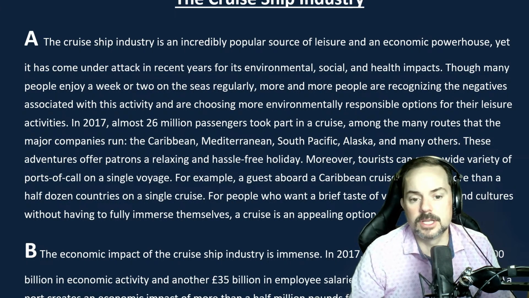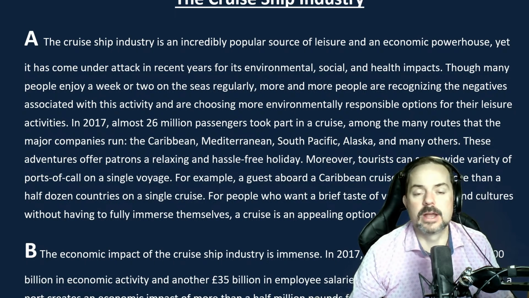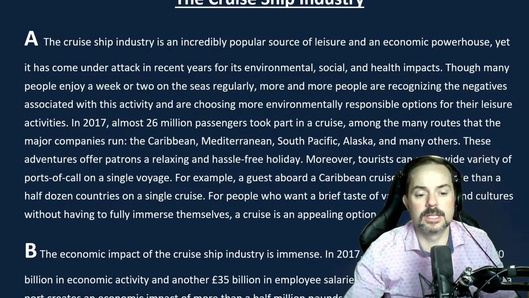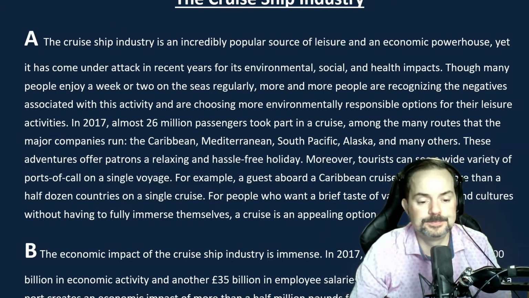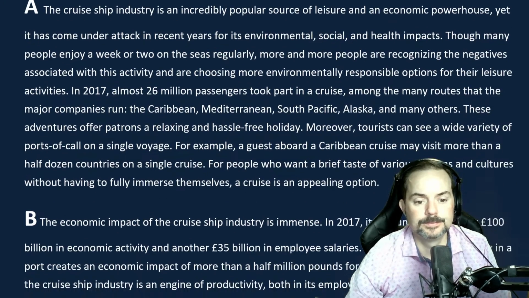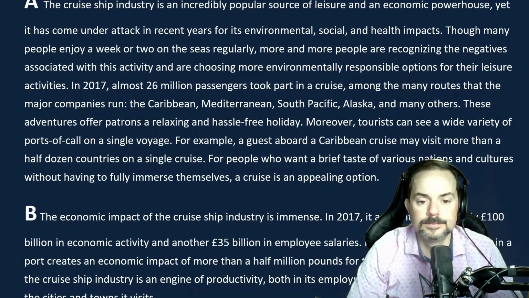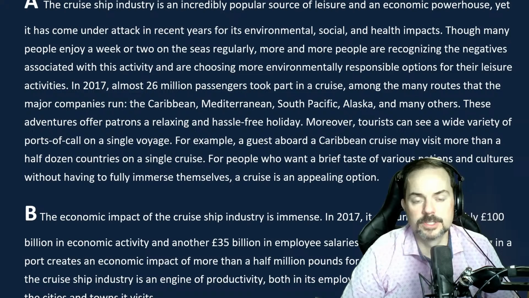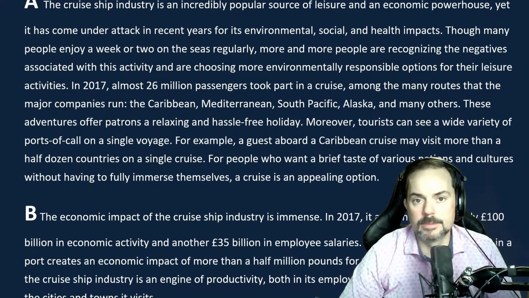When you read this paragraph, Lydia, what did you actually see? What were the images that were created in your mind? I believe that the facilities that the cruise ship can offer for a large number of passengers, so different leisure activities or facilities.